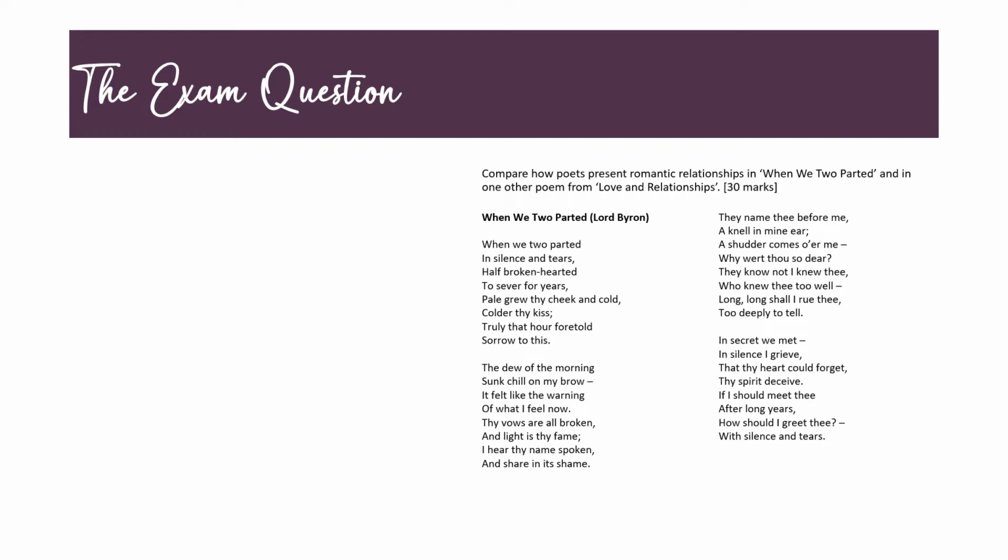Let's start by looking at the exam question itself, and I've got an example of one on the screen here. It says, compare how poets present romantic relationships in When We Two Parted and in one other poem from Love and Relationships. And it says you've got 30 marks, and then it gives you a copy of the poem by Lord Byron.